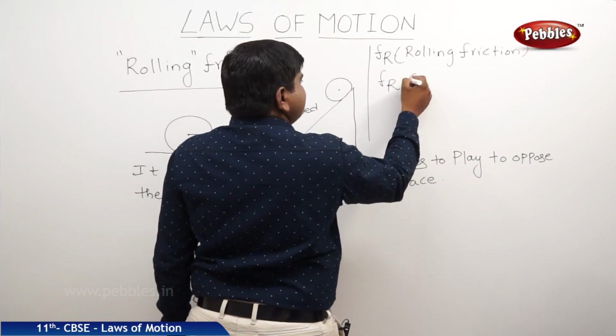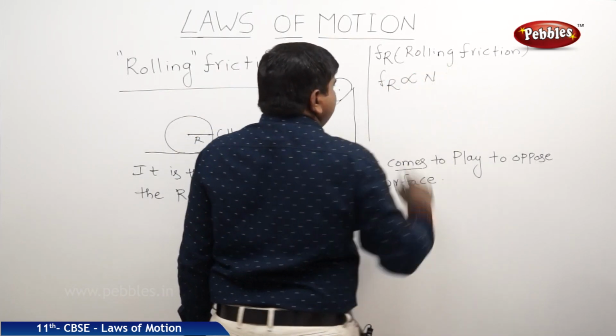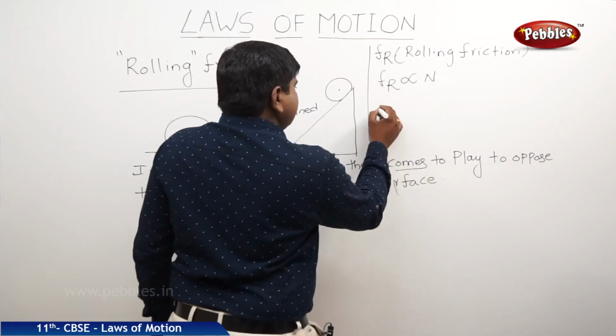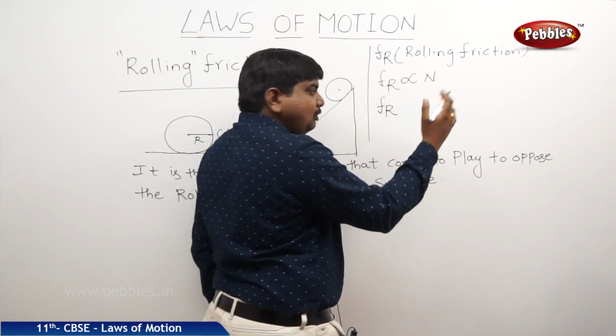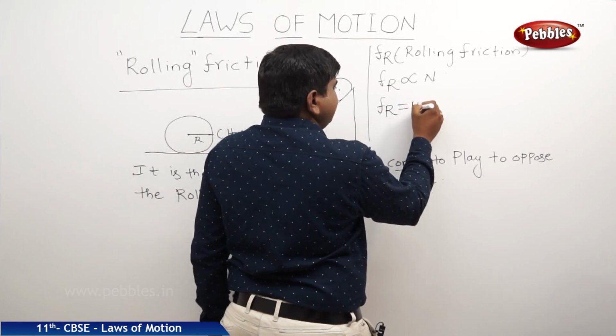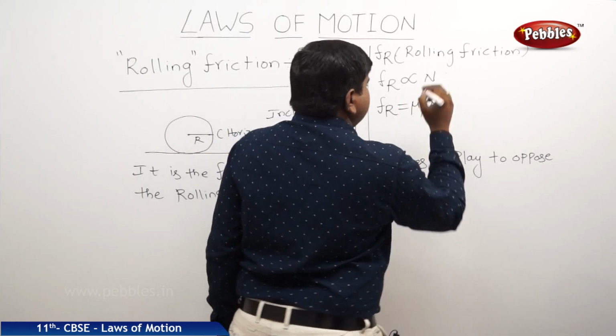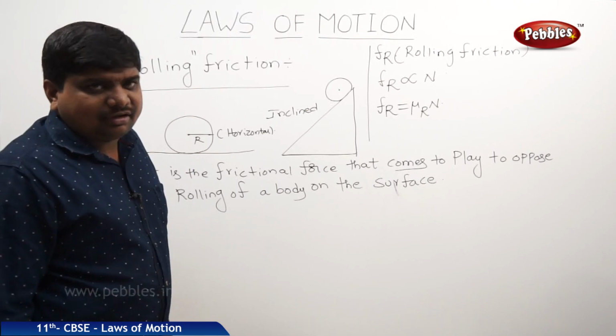Again, this FR is directly proportional to the normal reaction force. If the proportionality constant is introduced, it will be replaced by mu R N. This mu R is the coefficient of rolling friction.